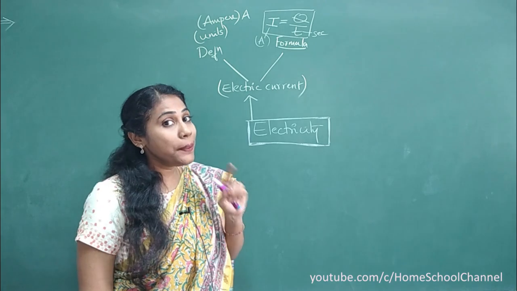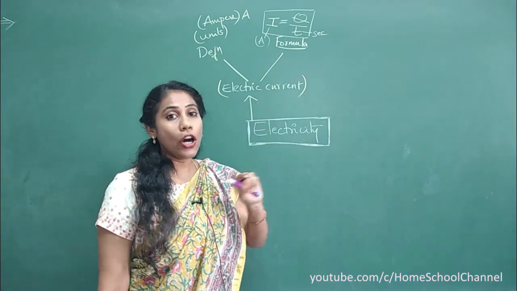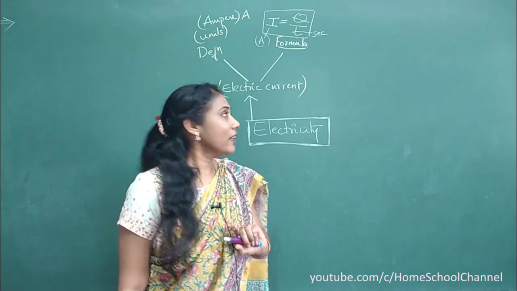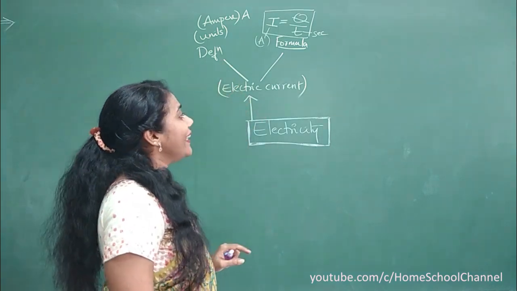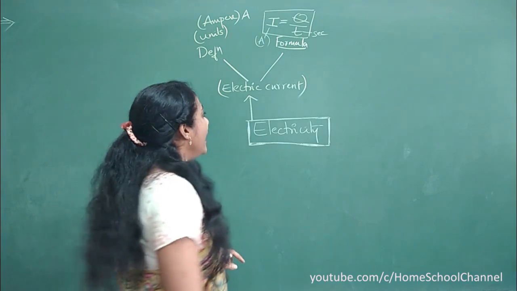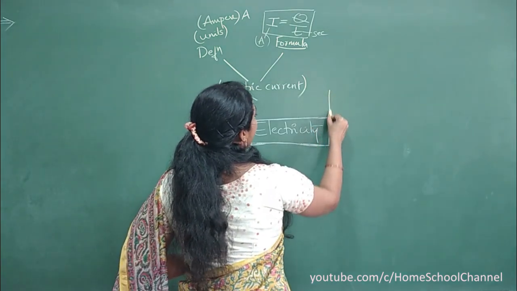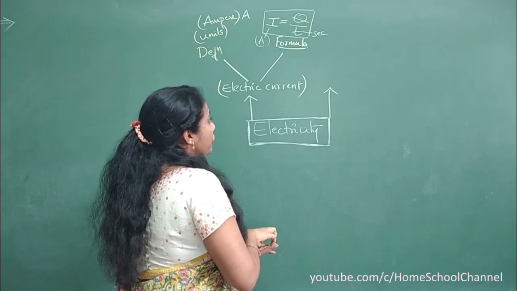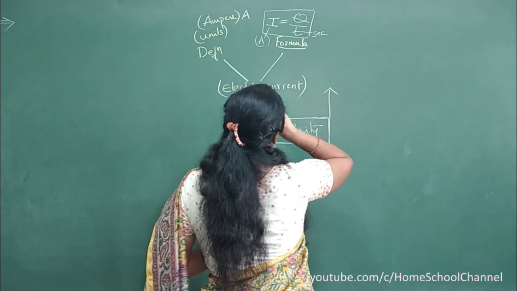So you have to be careful with the units. All units must be there in a standardized form. Clear? So that is all about electric current. And coming to the next topic of electricity, that is, potential difference.